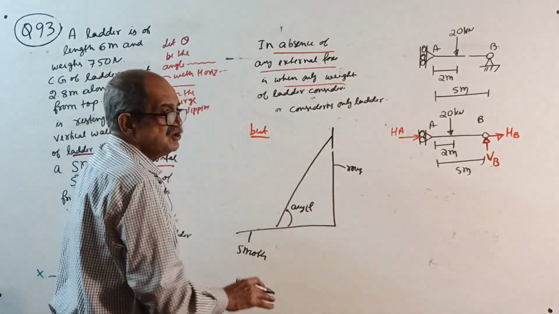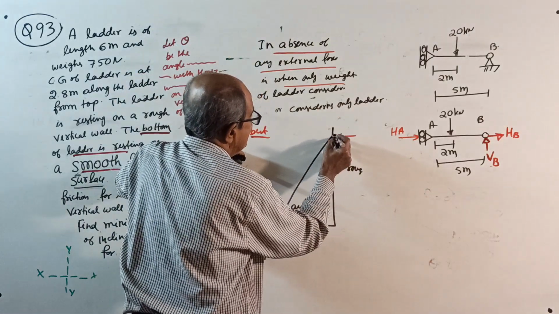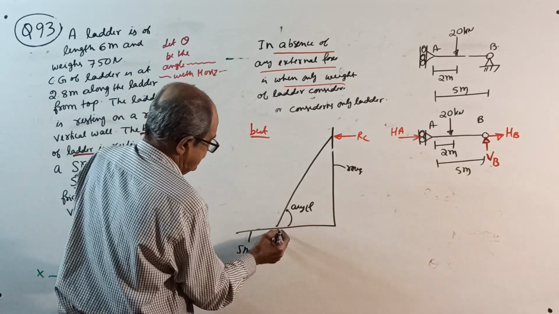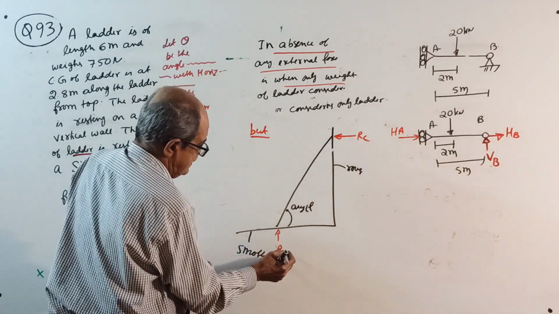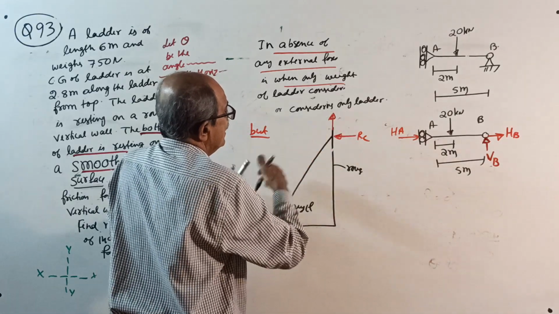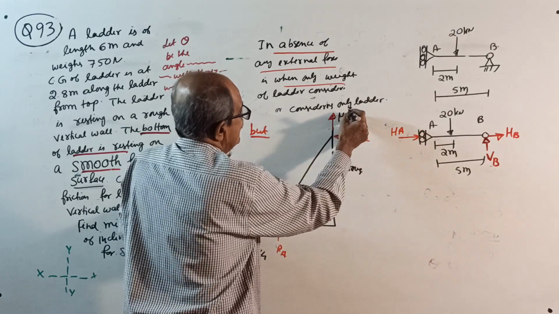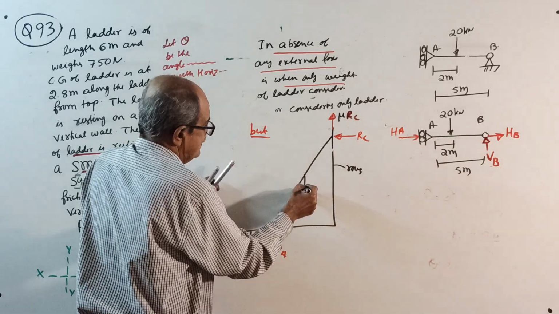There is no chance of survival because there is a normal reaction here, RC. There is a normal reaction here, RA. There is a friction here coming this way. What? Mu into RC. And weight is here, W.